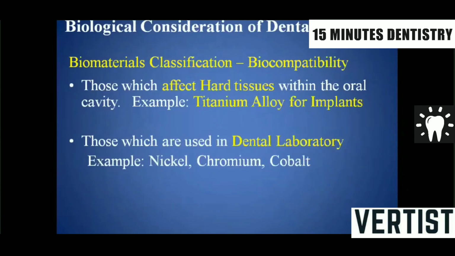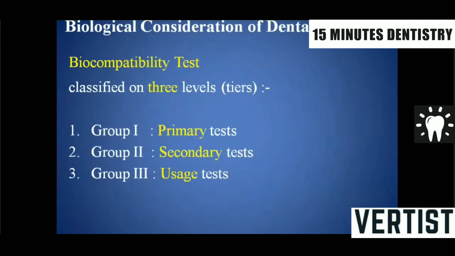Biomaterials are also classified on the basis of whether they affect the hard tissue within the oral cavity, for example titanium alloys, which are placed for dental implants, or those used in the dental laboratory, for example nickel, chromium, cobalt, different kinds of nickel-chromium alloys and gold alloys. What are the different tests available to test a material as biocompatible?